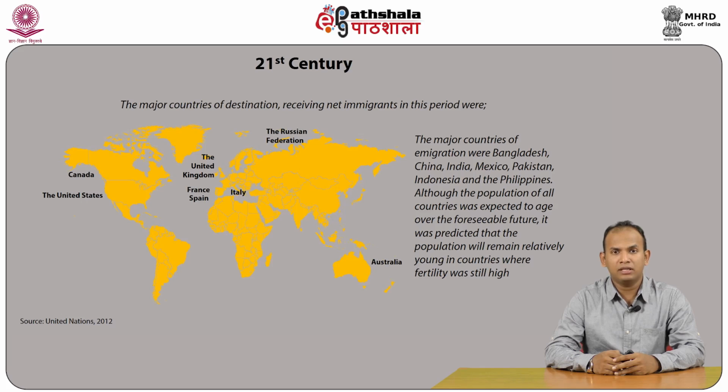The major countries of emigration were Bangladesh, China, India, Mexico, Pakistan, Indonesia, and the Philippines. Although the population of all countries was expected to age over the foreseeable future, it was predicted that the population will remain relatively young in countries where fertility was still high.